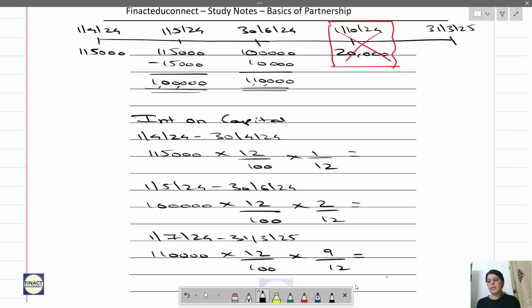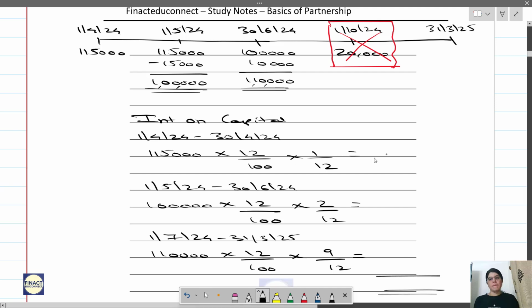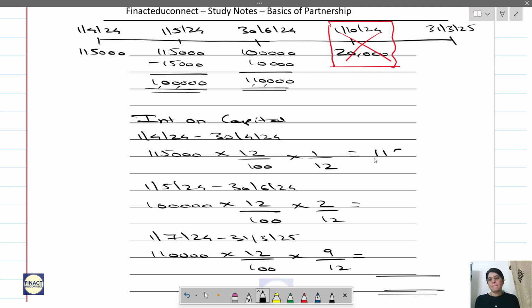Calculate the interest and tell me. First, calculate it. You should practice calculation.